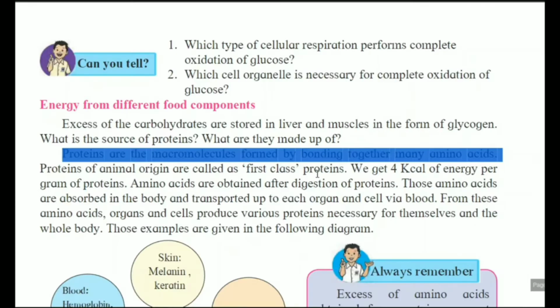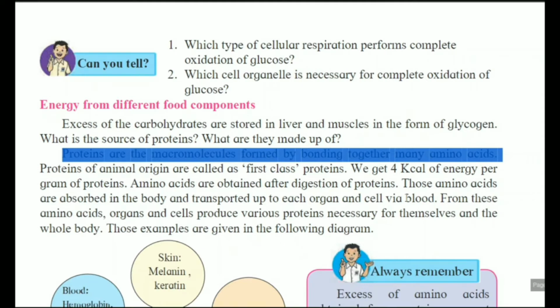जब प्रोटीन का डाइजेशन होगा, after the digestion of proteins, what will form? Amino acids are formed. Those amino acids are absorbed in the body and transported up to each organ and cell via blood, because blood is the main transporter which transports nutrients, oxygen, water, whatever the basic essential things.